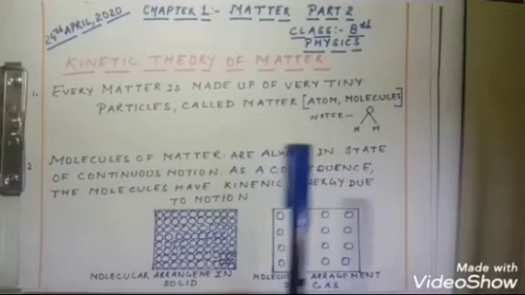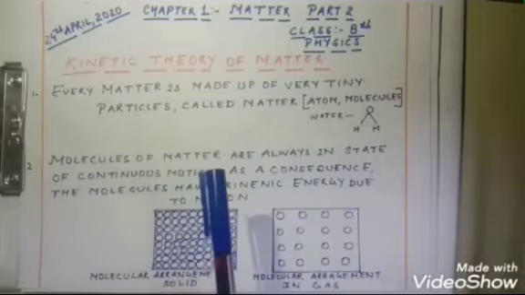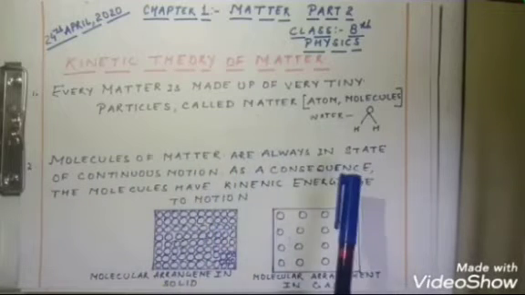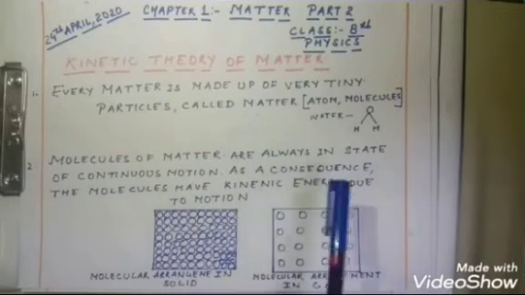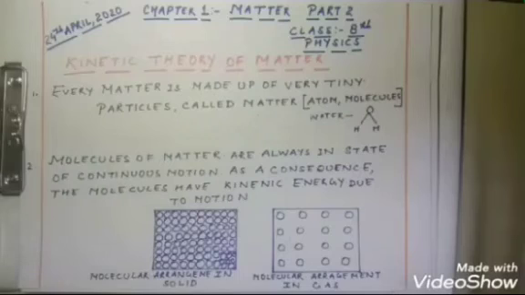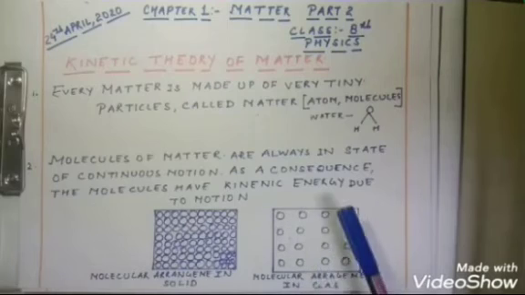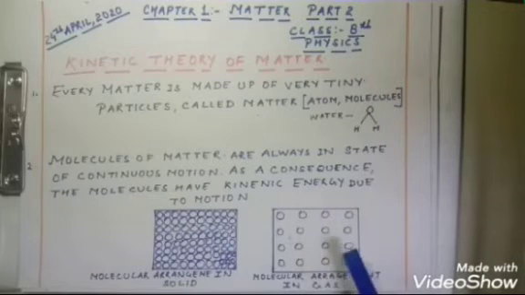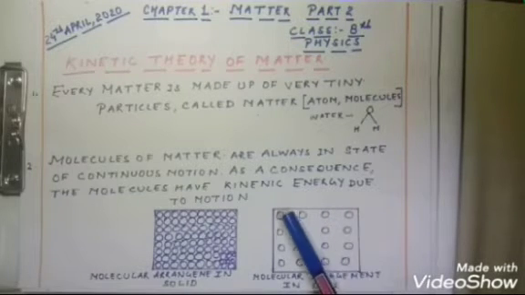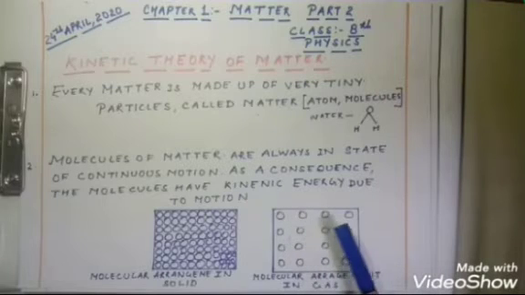Molecules of matter are always in a state of continuous motion. As a consequence, the molecules have kinetic energy due to motion. Over here you can see the molecular arrangement in solid and in gas. In solid, the molecules are very closely packed and there is very little space, but in gas the molecules are very much apart from each other and there is more space between the molecules.